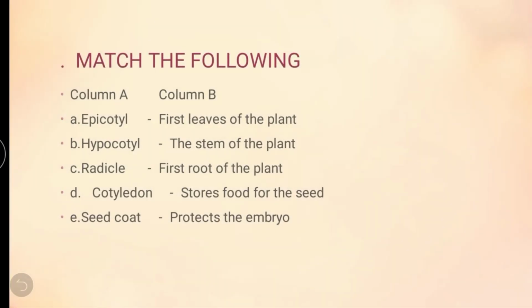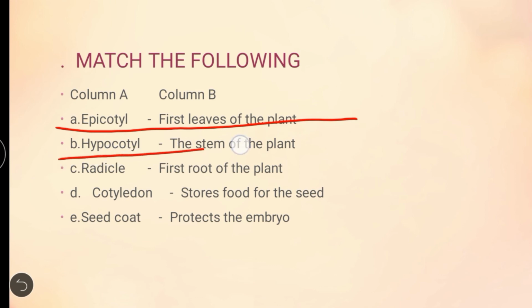Match the following. Column A, column B. First question. Epicotyle. What is epicotyle? It's the first leaf of the plant. Then hypocotyle. What do you mean by hypocotyle? The stem of the plant. Then radicle. What is radicle? It is the first root of the plant.